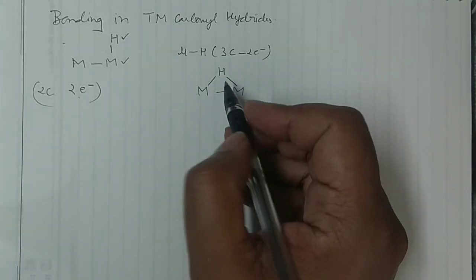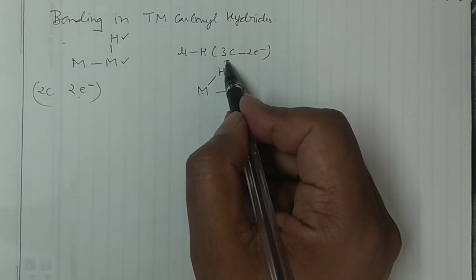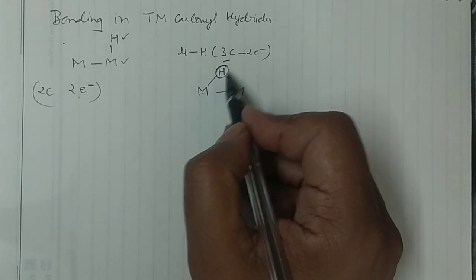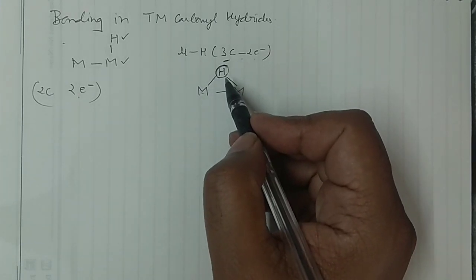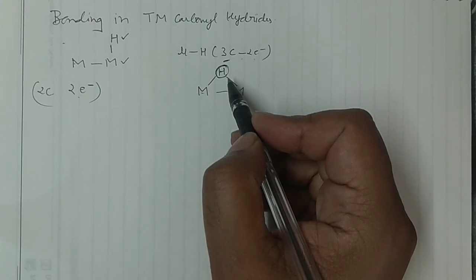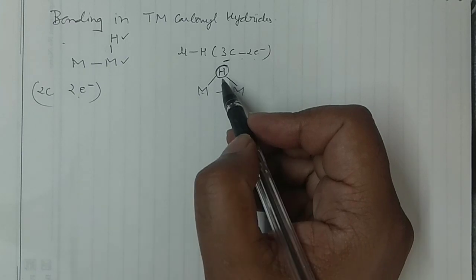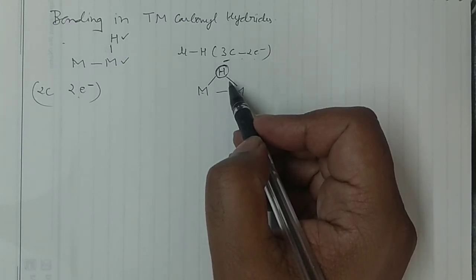Again you can see how many centers are there: 1, 2, 3. 3 centers are there, that's why 3C, and this hydride will provide a pair of electrons, so again 2 electrons. So if you draw different structures, different bonding modes and different bridges, which connect 2 metals or more than 2 metals, the number of electrons will always remain the same, because the hydride will provide a pair of electrons only.